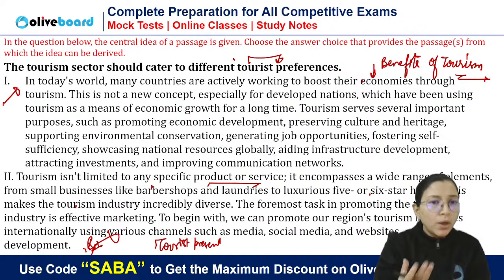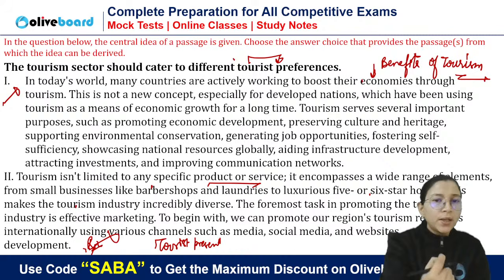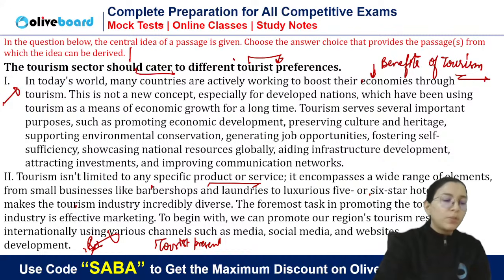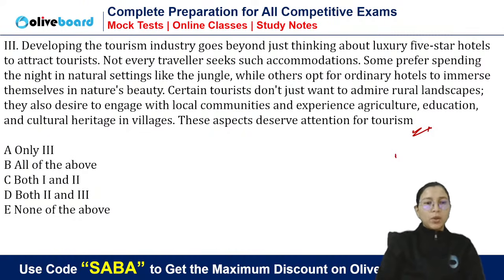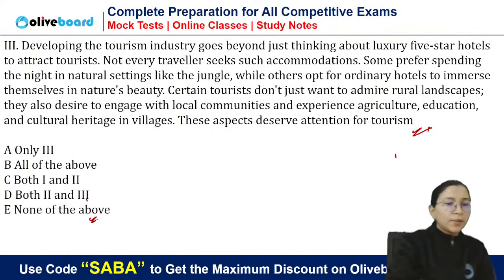Because not even in one sentence have we discussed that tourism sector should cater to different tourist preferences. It is not given. Coming to third, even I don't know. So none of the above is also an option, guys. All of the above will not go. First and second will not go.